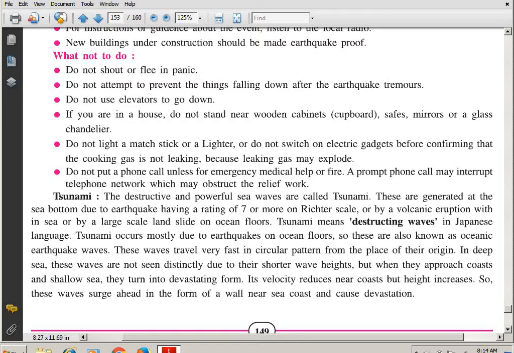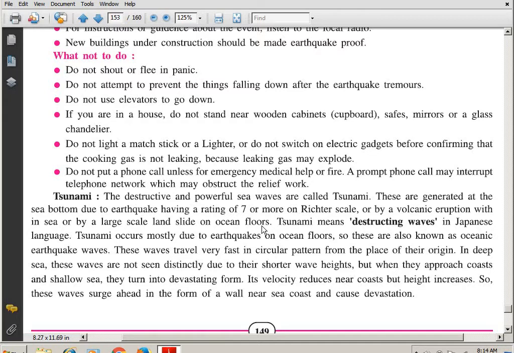Okay, then tsunami. Let's study about tsunami after finishing the natural disasters, cyclone, flood, and earthquake. Now we are going to tsunami. Now what is tsunami? The destructive and powerful sea waves are called tsunami. Make a bracket. These are generated at the sea bottom due to an earthquake having a rating of 7 or more on the Richter scale, or by a volcanic eruption in the sea, or by a large scale landslide on the ocean floors.